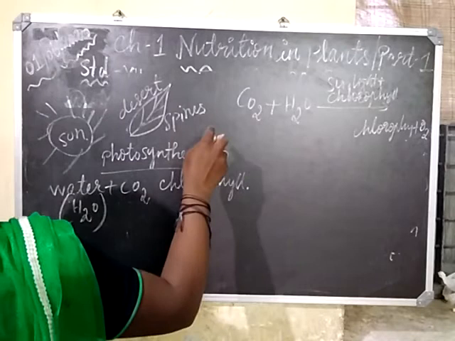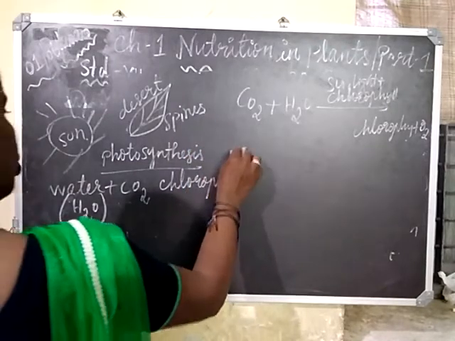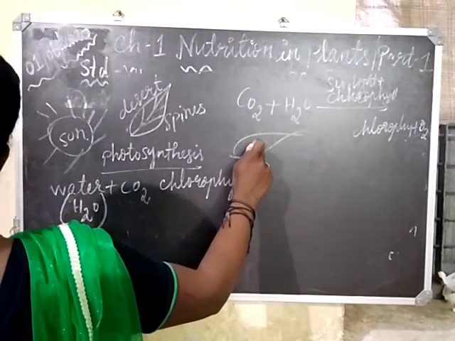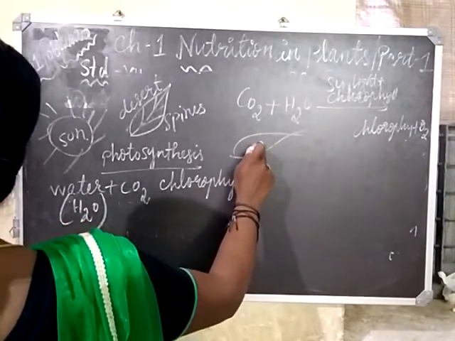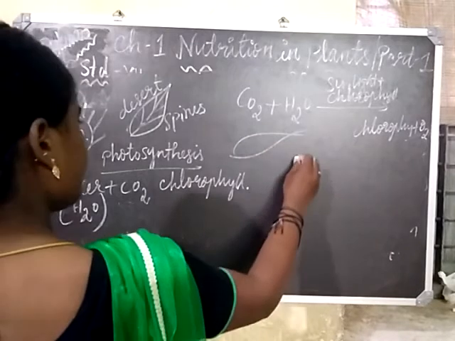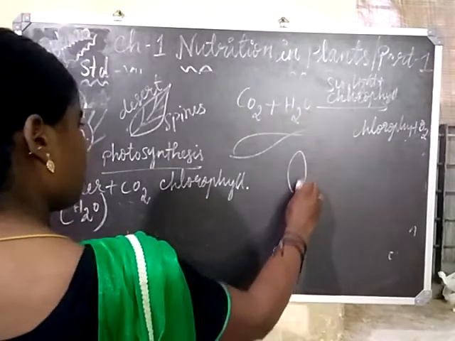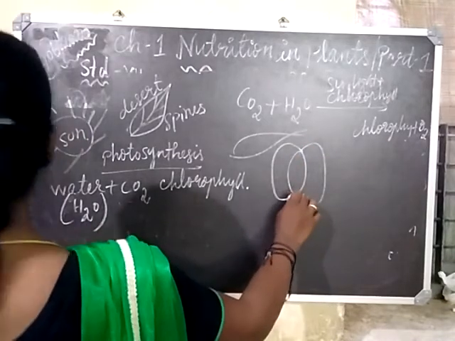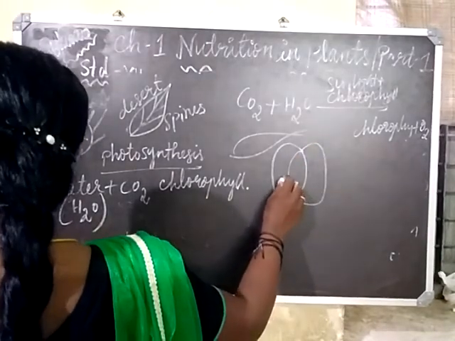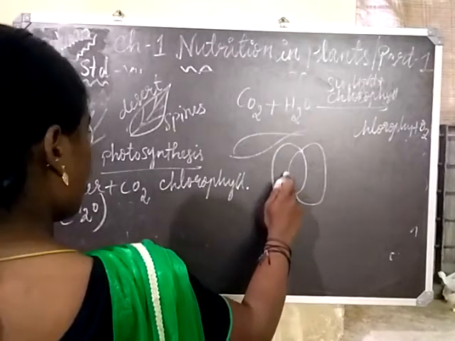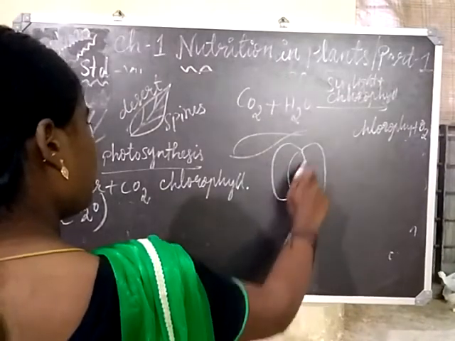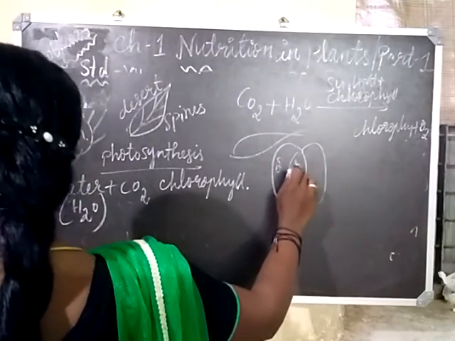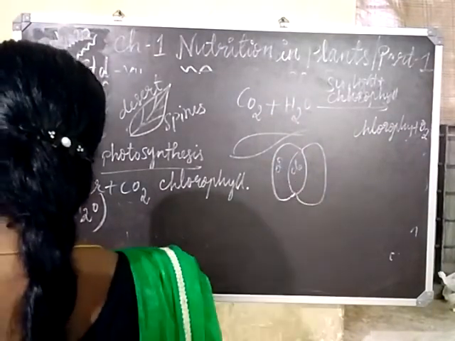Now in this diagram you can see the leaf, and the stomata. This diagram shows the open and closed stomata.